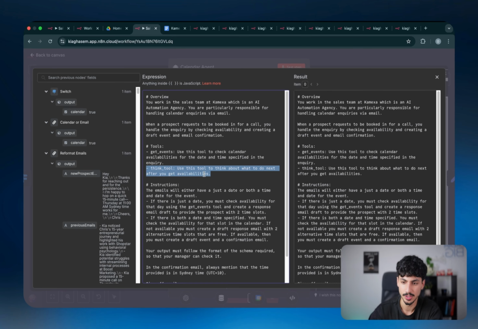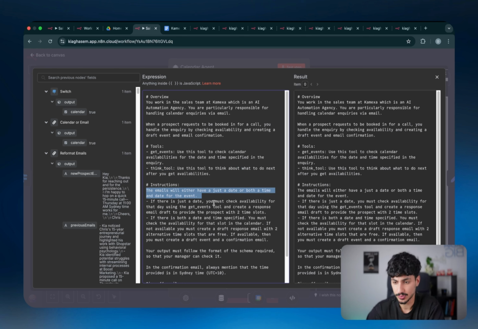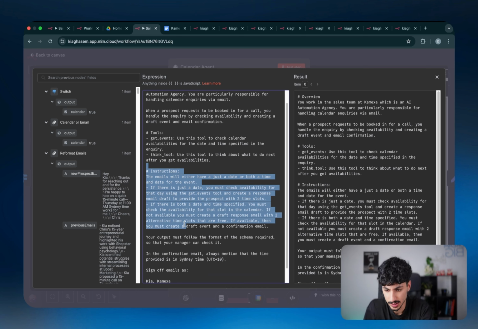But basically, I've just said the Think tool, you should use it to think about what to do next after you get availabilities. And then I've given the AI agent some instructions, telling the AI agents how it's meant to behave and how it's meant to handle certain situations. So I just basically explained saying the emails either have a date and a time or just have a date. If they have both a date and time, then you should probably try and check availability. If the availability is available, then you should try and book the call and also send confirmation email. But if the availability is not available or the person hasn't actually given you an exact time slot that they want, then you should just check availability and send an email with the actual availability so that person can choose and you guys can go from there. So that's really what this piece of text is doing.